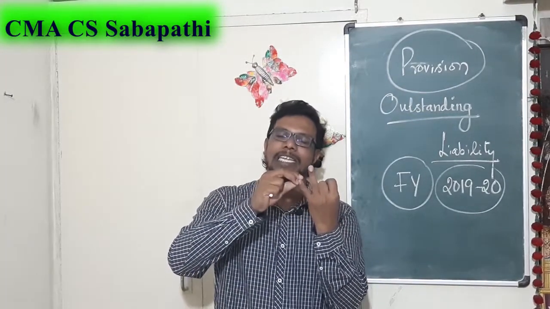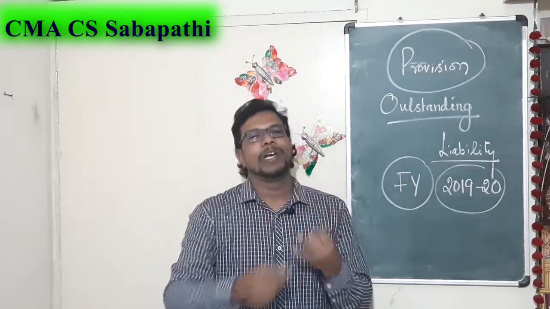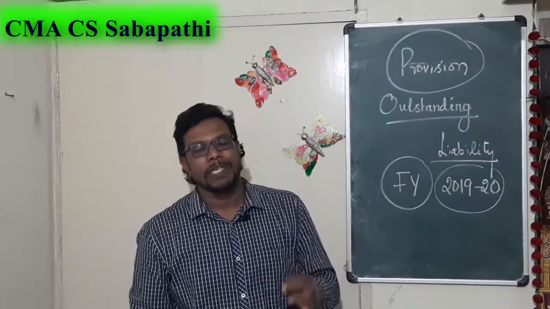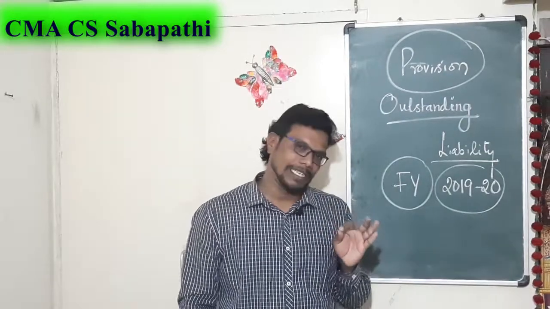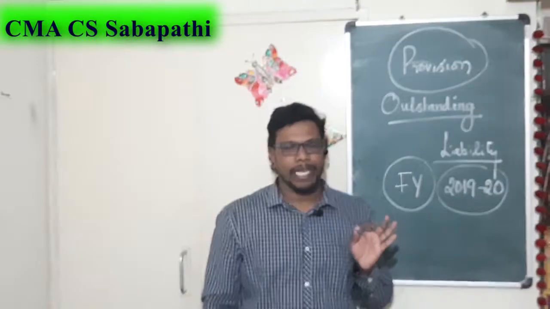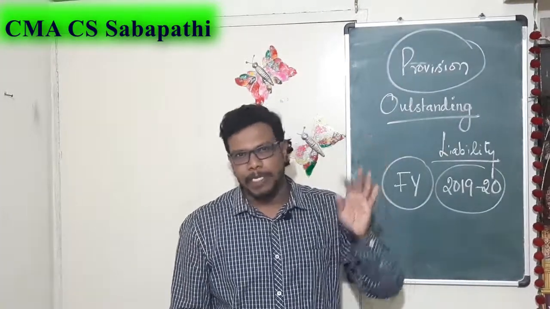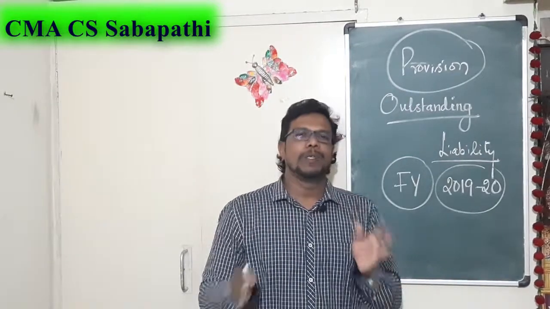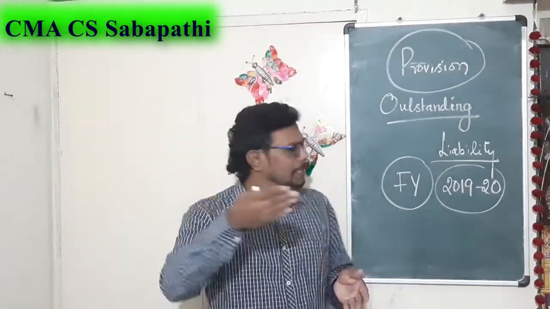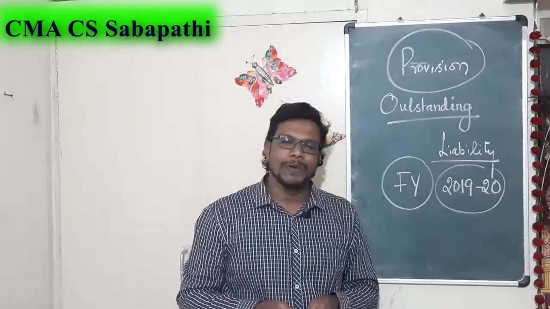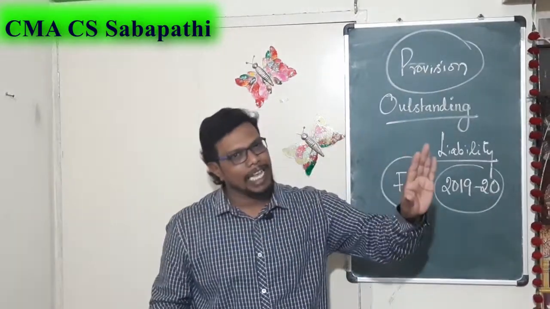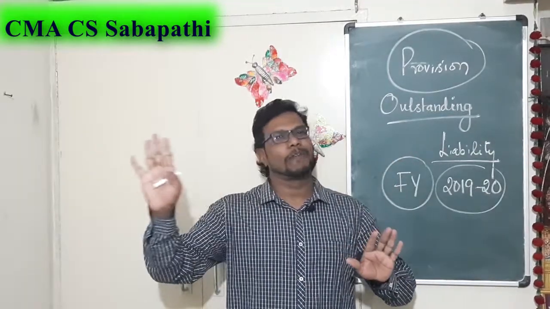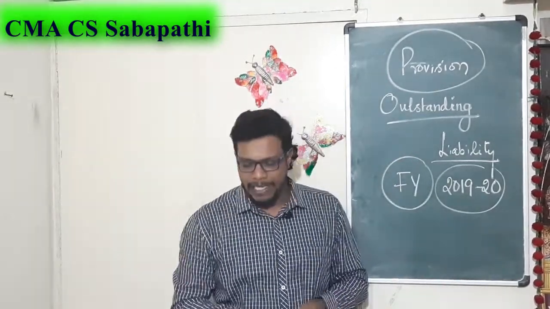No. The first condition is yes, the second condition is no. This is what we call a provision, which has to be created against such expenses on the liability side. It has to be charged with respect to expenses in the profit and loss account. So accordingly you have to create this liability in the balance sheet, right? Now you are clear what is outstanding liability. You are clear what is provision. Let us move on to the next part.